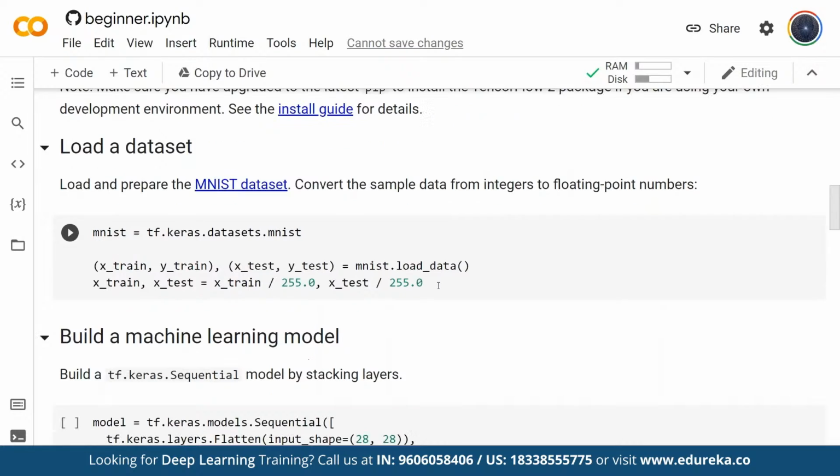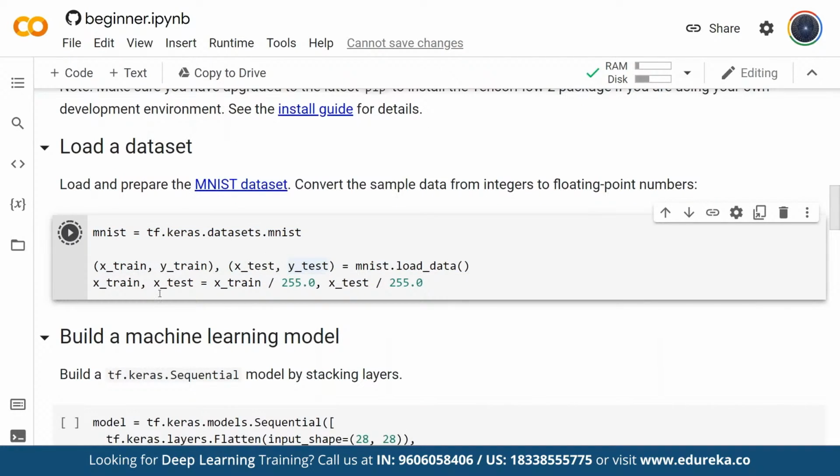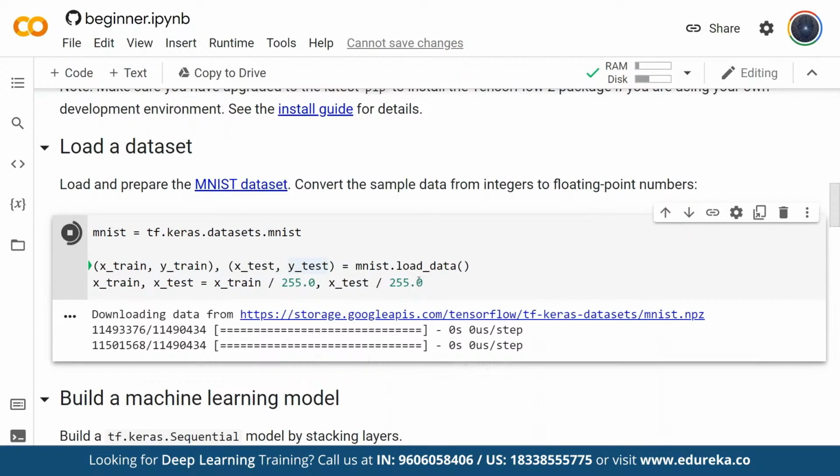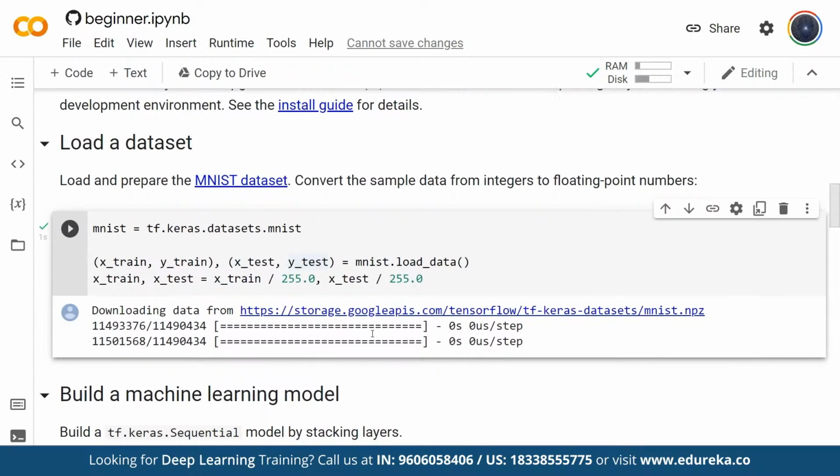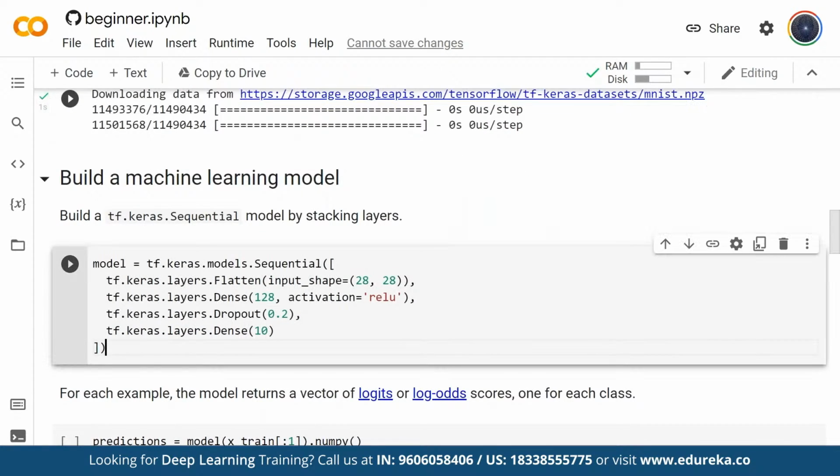Next, we're going to get the example data set. This will download the data set, which is called the MNIST data set. And once I download the data set, here I'm creating my neural network. Now to create my neural network, I have made use of the Keras API. The reason I'm saying Keras API is because I've mentioned tf.keras.models.Sequential.